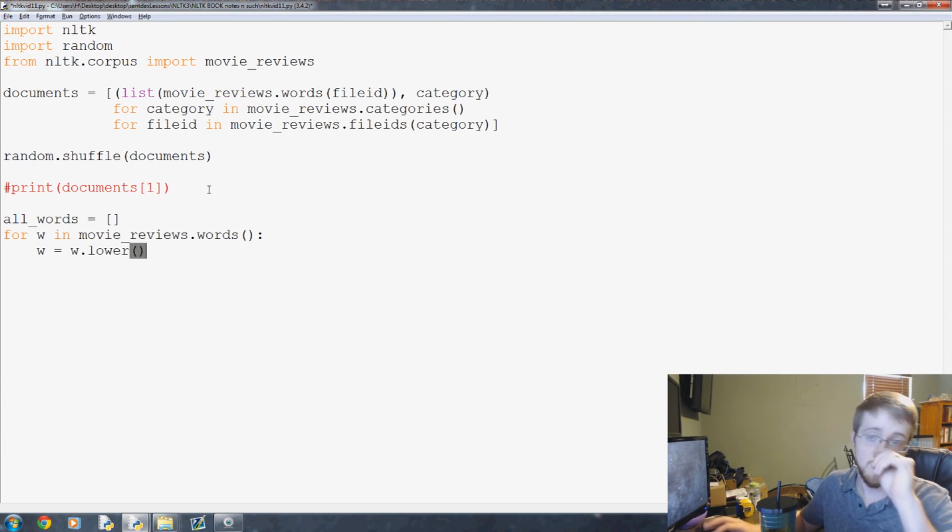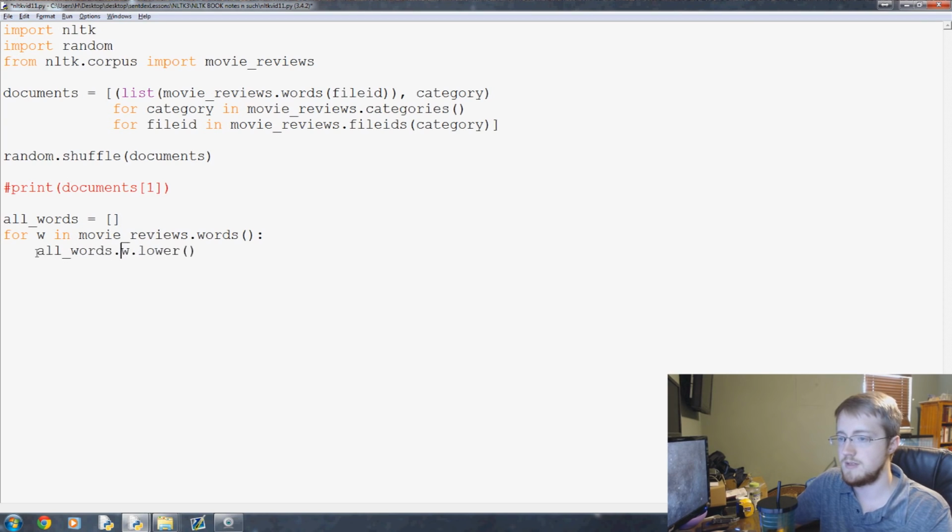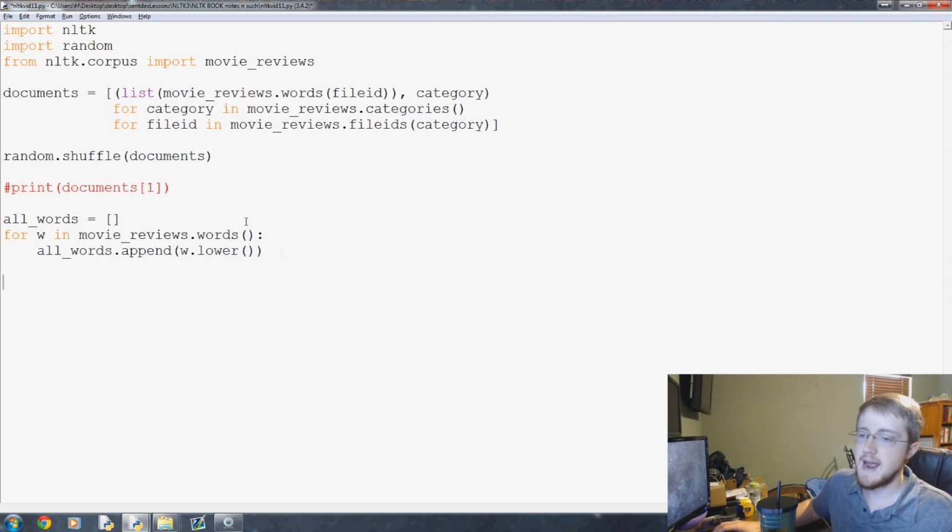We just want to make sure everything's normalized, so we're not going to care about casing in words. We're just going to convert everything to lowercase. And in fact, we can just do this: all_words.append(w.lower()). So now this adds all of the words to this list. And then later on, I sort of misspoke.